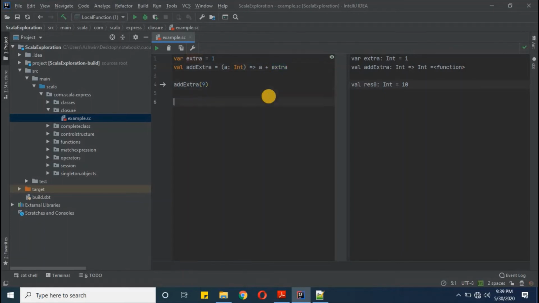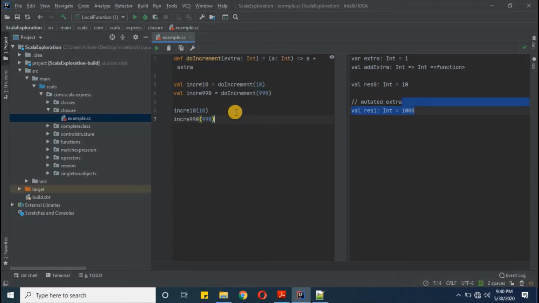Now similarly, I'll change the value of extra, and then I'll call it again. So here I was making it 990 in extra, and then I'm calling add extra with 10. So now we will get 1000. Here we have seen just a one time call, and now we will see how to define a function reference to have first the bound variable value and then the next free variable value.